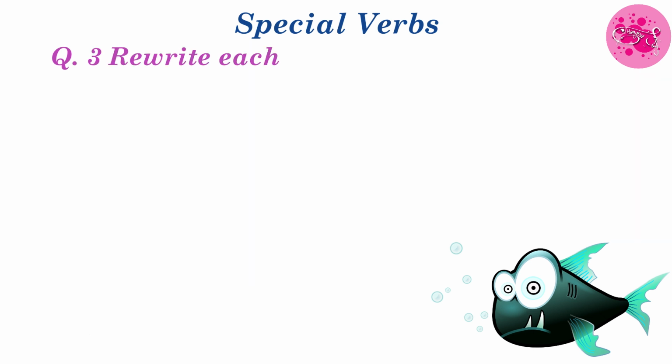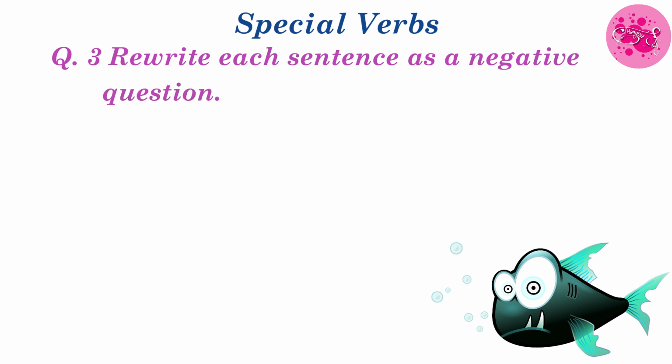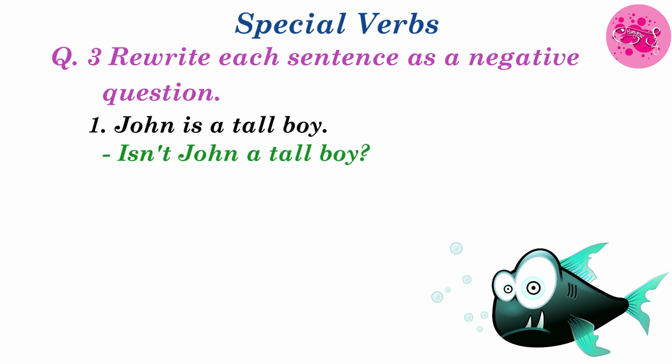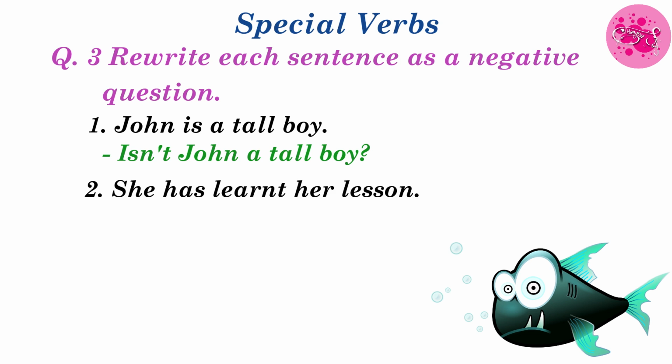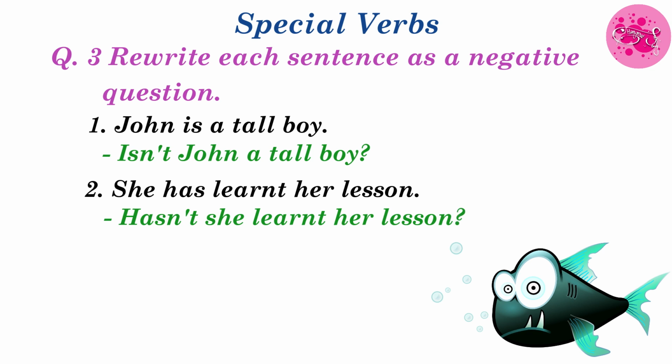Question number 3. Rewrite each sentence as a negative question. First one. John is a tall boy. So here a simple sentence is given. We have to make a negative question. So the answer will be, isn't John a tall boy? Number 2. She has learned her lesson. Now your verb is has. So how can we write? Hasn't she learned her lesson? Question mark.